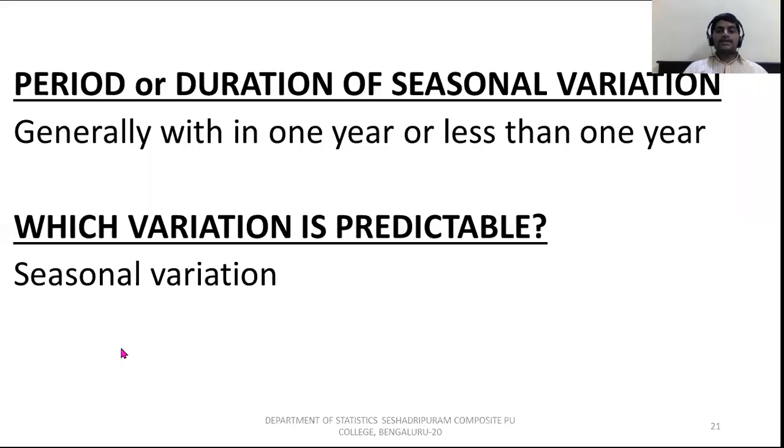The period or duration of seasonal variation is generally within 1 year or less than 1 year. So that is the seasonal variation. And after that, which variation is predictable? Seasonal variation is predictable.